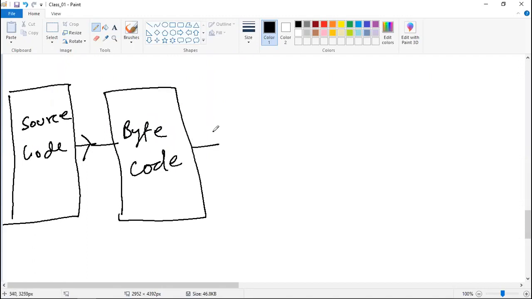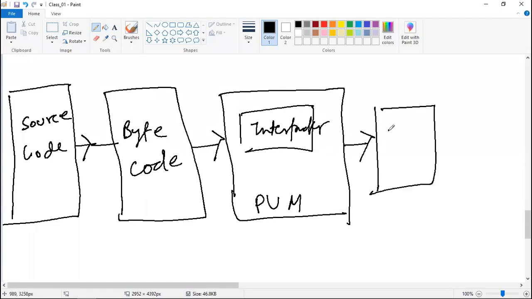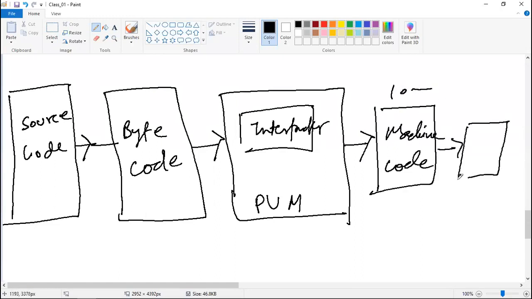This bytecode is given as an input to the PVM, and the PVM has an interpreter. This interpreter converts the bytecode into machine code, 1010. This machine code interacts with the hardware, and finally it gives you the output.